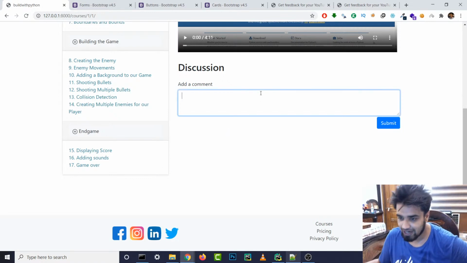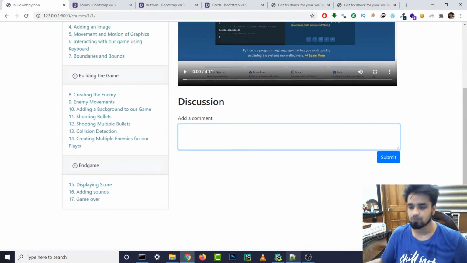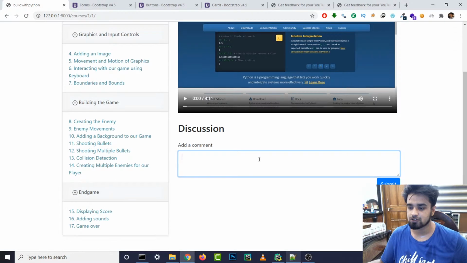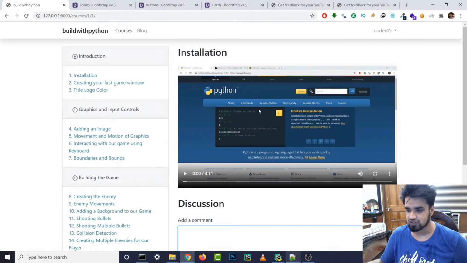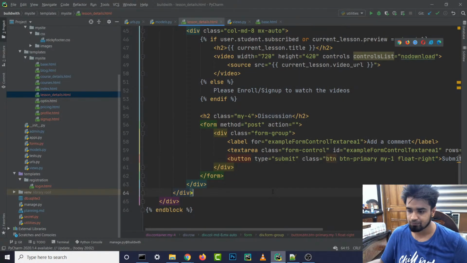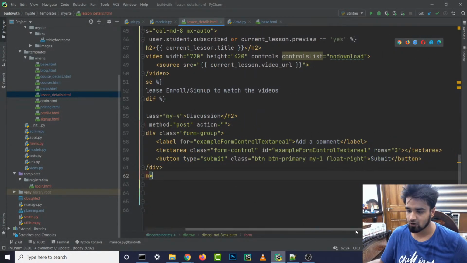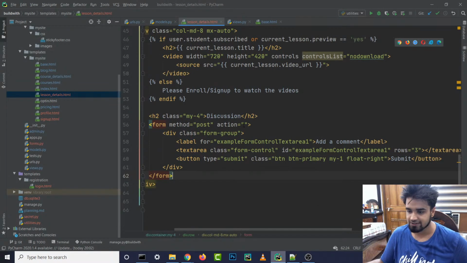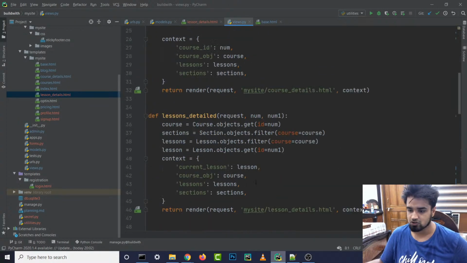So anyways, yeah guys, add a comment is over here. When we click on submit, it should show us comments at the bottom, right? And so yeah, let's work on that. And it's getting a little bit hodgepodge, right? So we also need to focus on how to make this layout a little bit better, but that is the design part, so we'll work on that off stream. So yeah, when we click on submit, this form should take us somewhere. So what we are going to do is, and this form is on lessons underscore detailed, right?